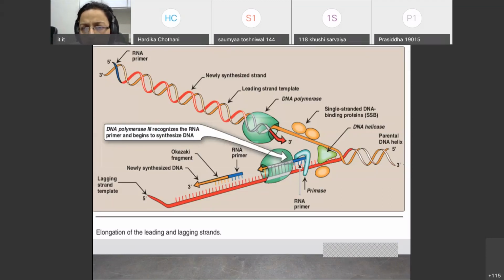Then with the help of DNA polymerase, you have generation of a new DNA strand in a continuous manner, on one strand, which is called the leading strand. On the other side you have it in a discontinuous manner, called the lagging strand, and the fragments are called Okazaki fragments.